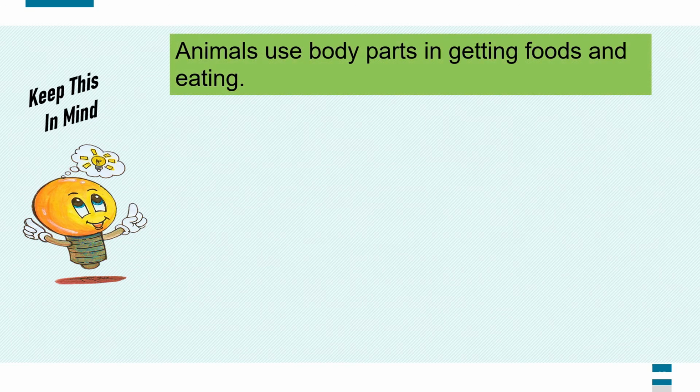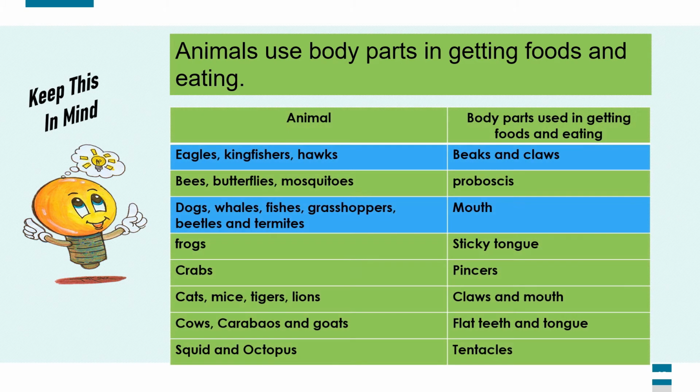Animals use body parts in getting foods and eating. The table below shows different kinds of animals and the body parts used in getting foods and eating. Beaks and claws are used by eagles, kingfishers, and hawks in getting foods and eating, while bees, butterflies, and mosquitoes use proboscis.